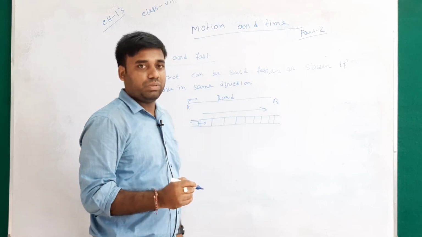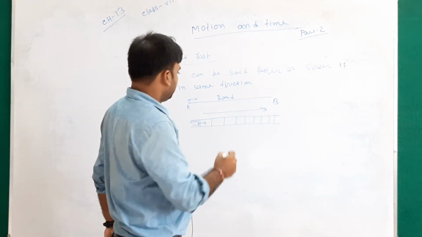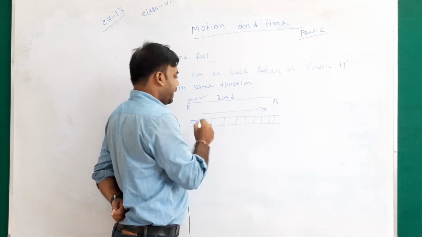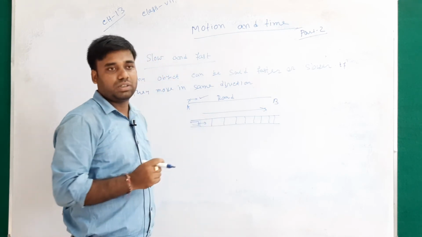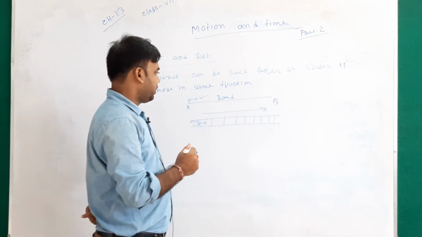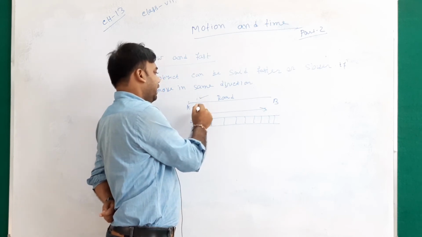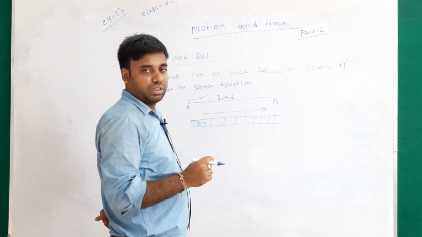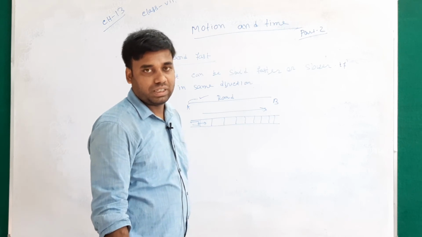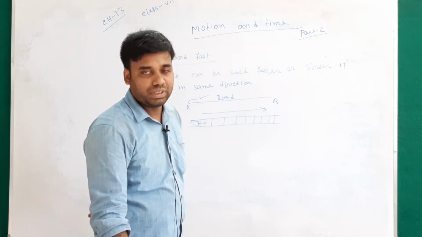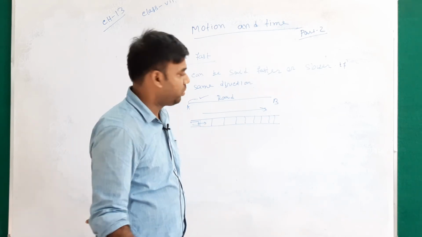So easily we can say that the cycle is slower than the train or any car. If any car crosses maximum distance in less time, then you can say that it is faster.